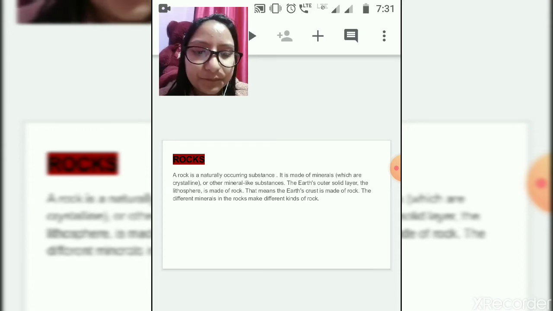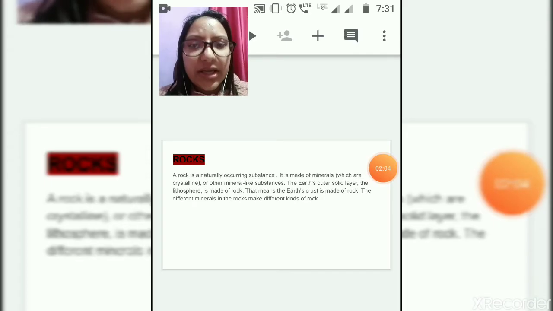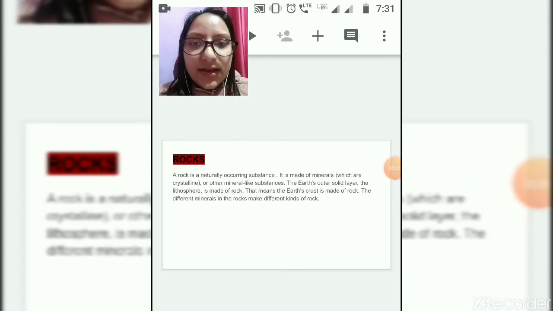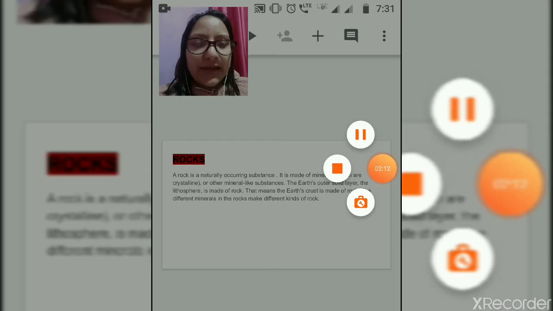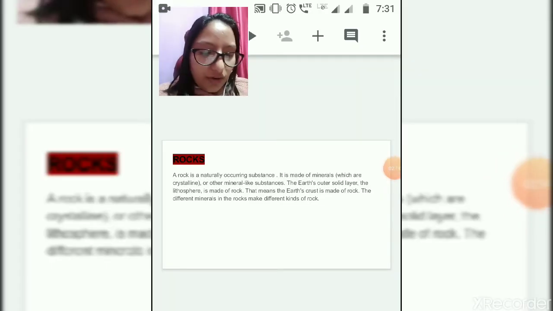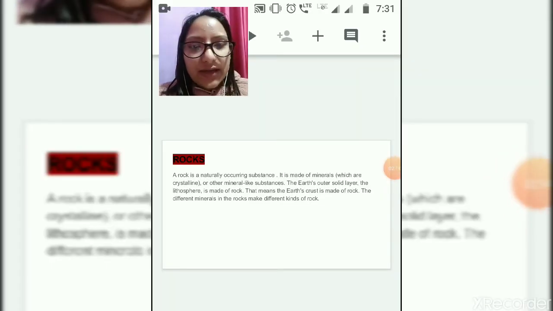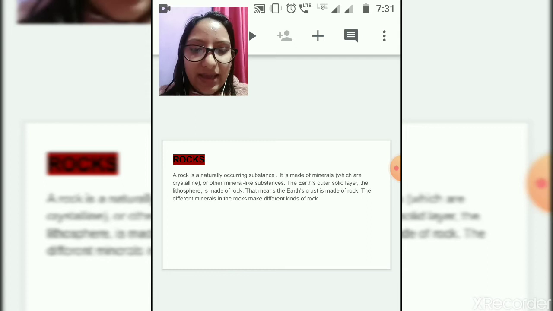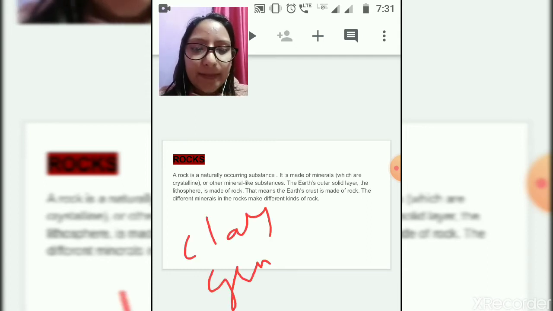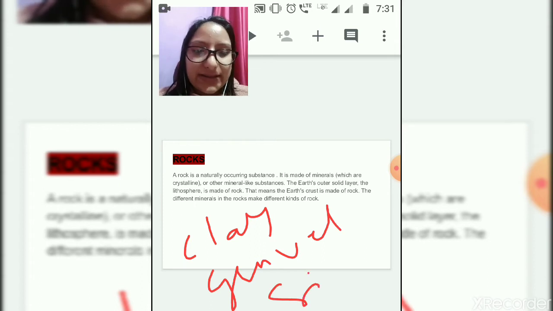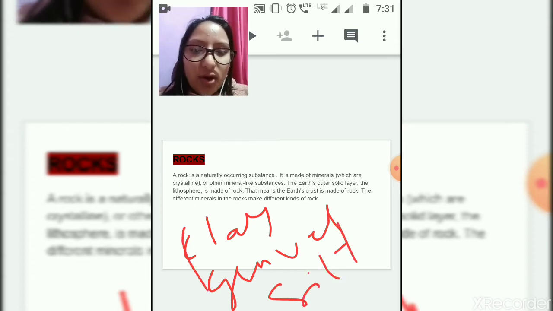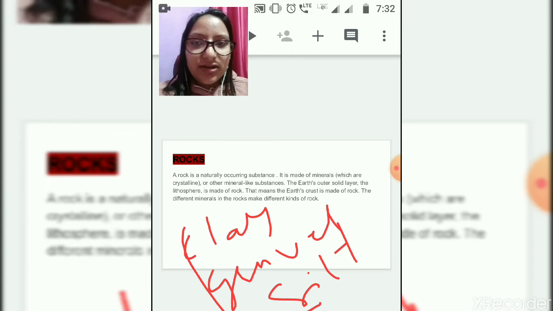To carefully understand and study earth science, we need to understand the earth. Rock includes soft as well as loose material like clay, gravel and silt. These are all substances that rocks are made of.